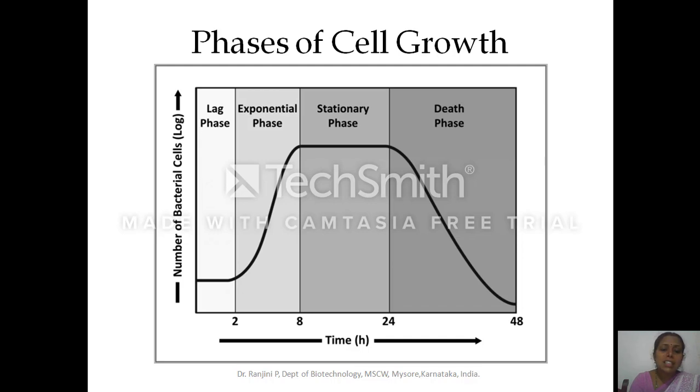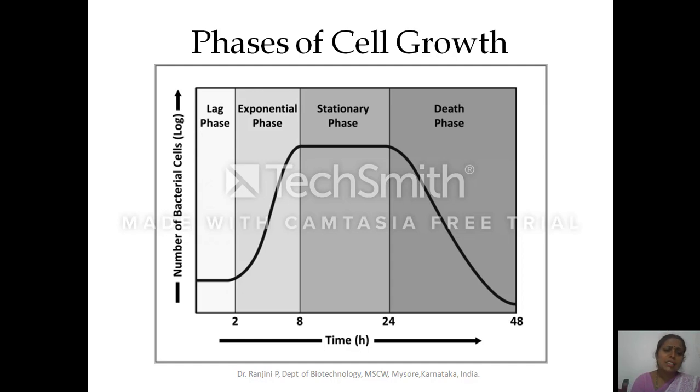So the absorbance will not be exactly zero. It will be a little more than that, because we have inoculated a few cells inside the medium. Whether you have inoculated 4 or 5 cells or 10 cells, you will get the absorbance corresponding to that. The length of the lag phase varies. The factors are the type of media you are using, the phase of the cell which is being inoculated, and also the number of cells.